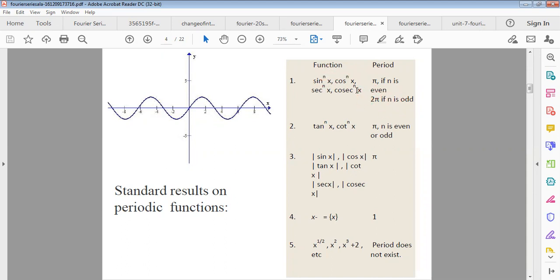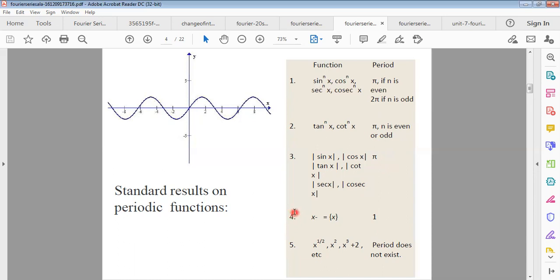Similarly, for the second example, tan to the power n x and cot to the power n x, the period will be pi for n even or odd. And for another case, the absolute value of sine, cos, tan, cot, etc., the period will be pi.